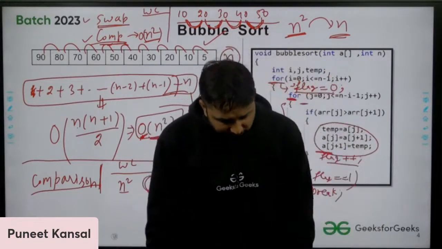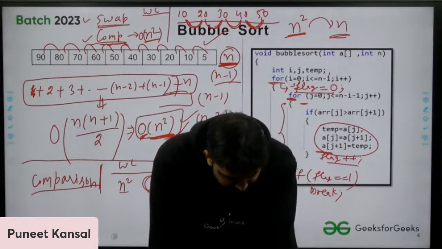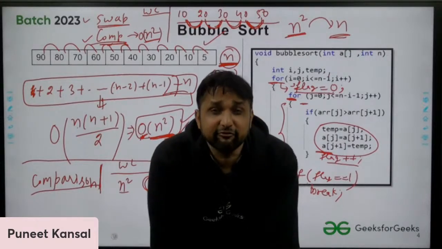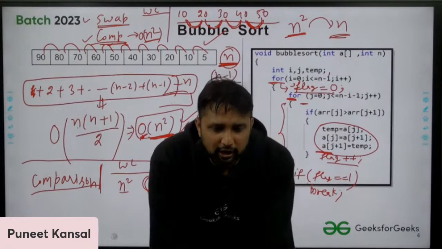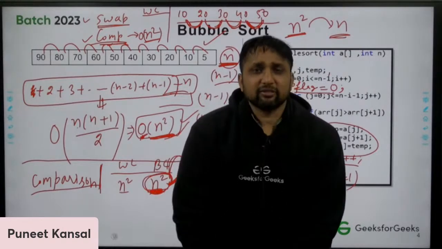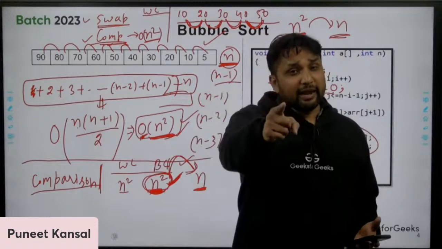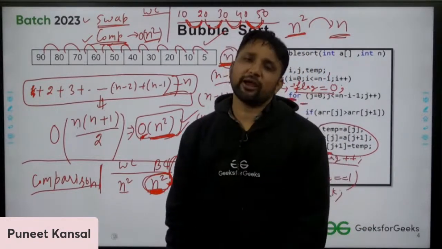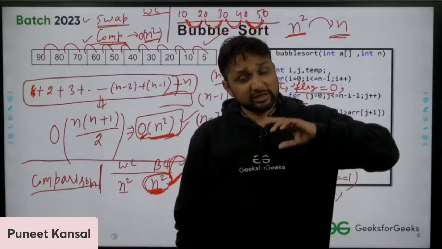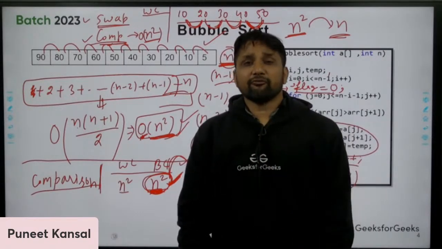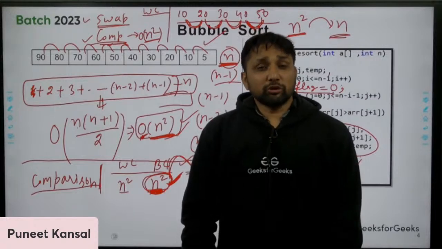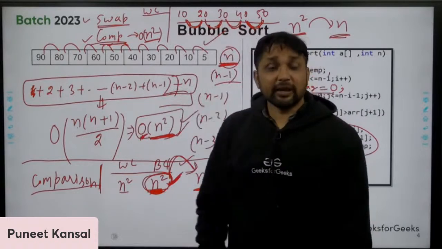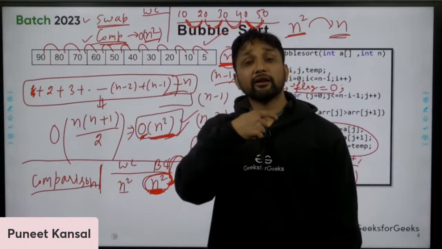GATE aspirant says that in only one pass, there will be 0 swaps. I'm modifying the question now. If I already have the sorted elements, then I'm sure that I can give a guarantee.